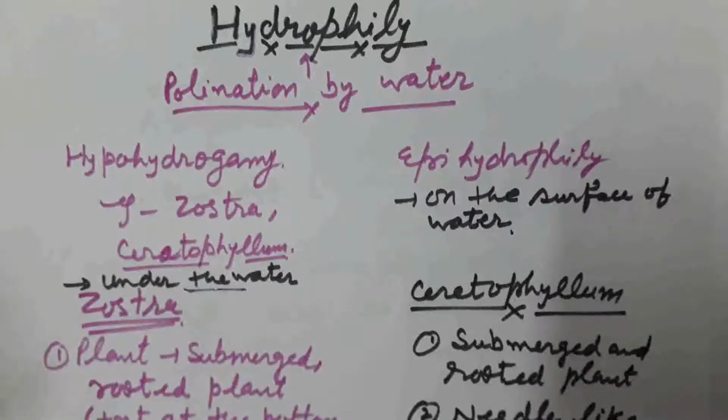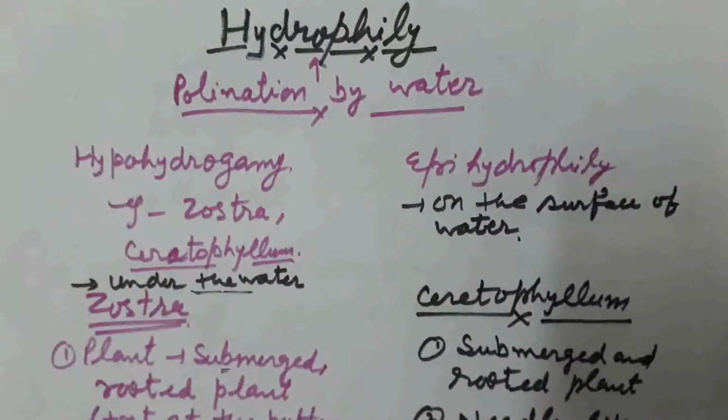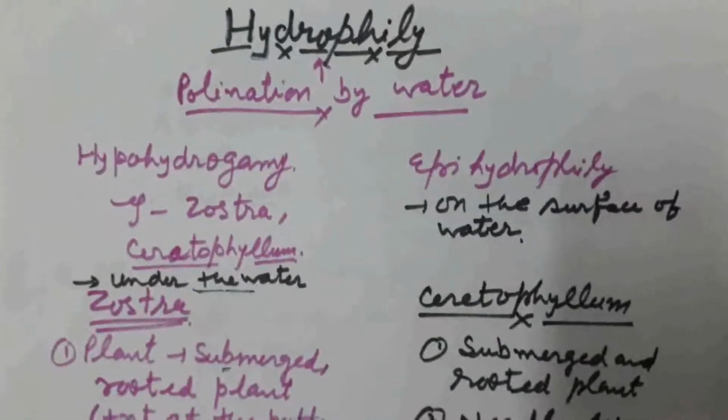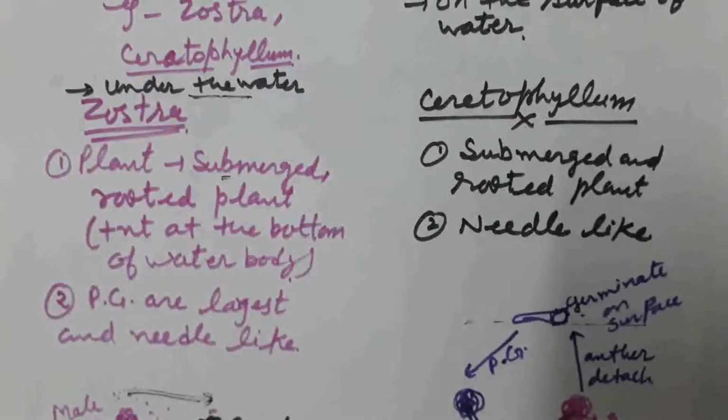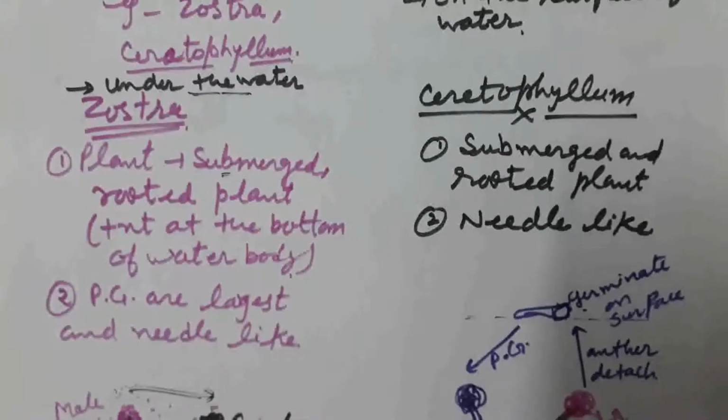Zostera plant is a submerged and rooted plant that is present at the bottom of the water body. The leaves in Zostera are needle-like, and pollen grains are long and also needle-like, as we discussed in our previous video.